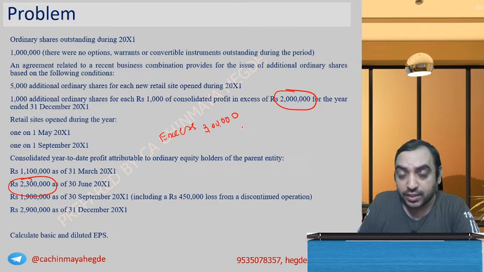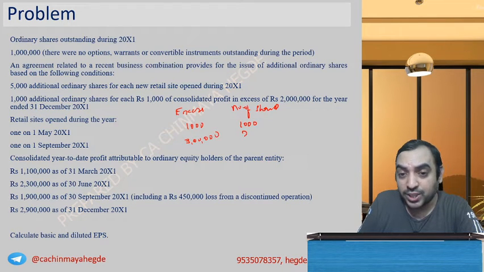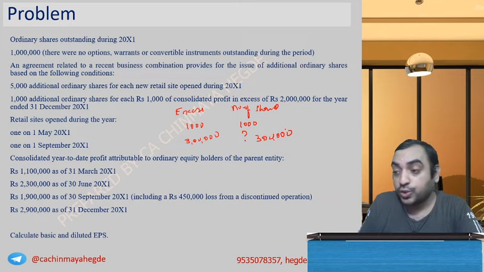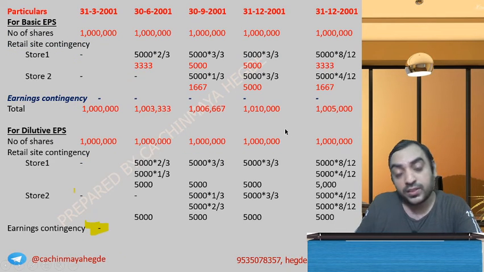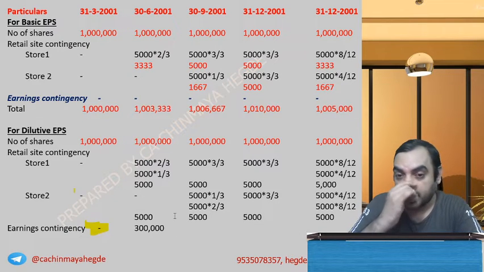Are you understanding this? For each 1 rupee excess, if excess is 1000 rupee, you get number of shares as thousands. How much is excess? Excess is 3 lakh. So how many shares are issued? 3 lakh into 1000 by 1000. 3 lakh shares will be issued. No proportionate number of months. Take fully 3 lakh. You will take 3 lakh shares.